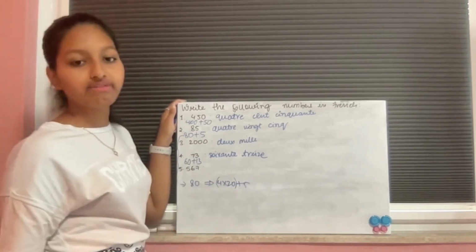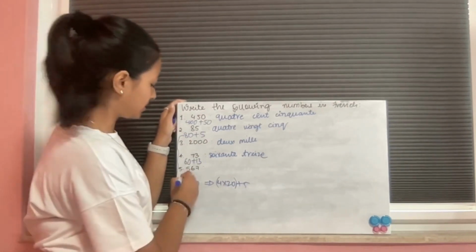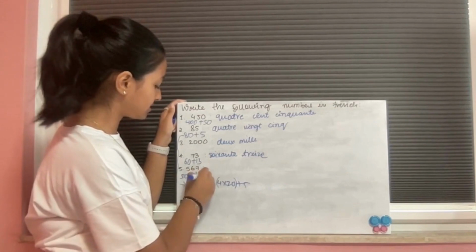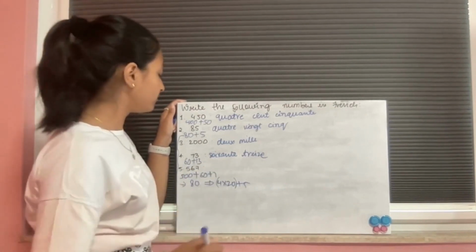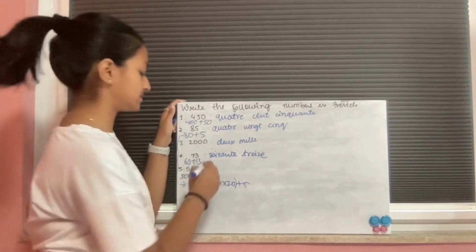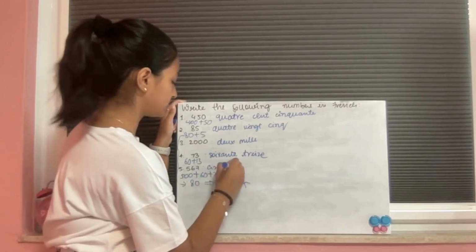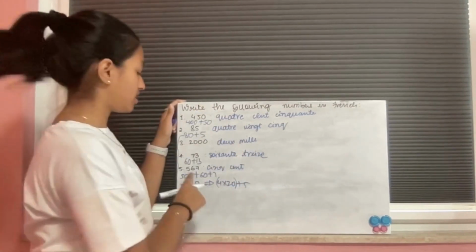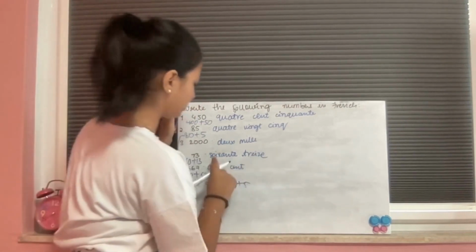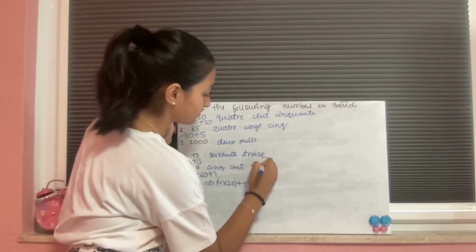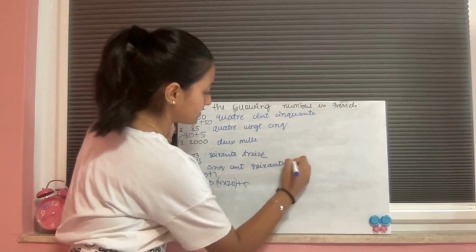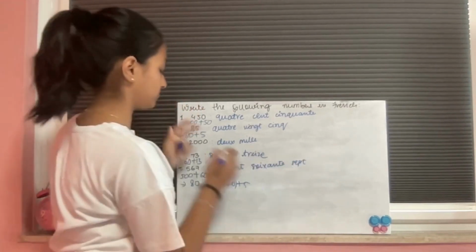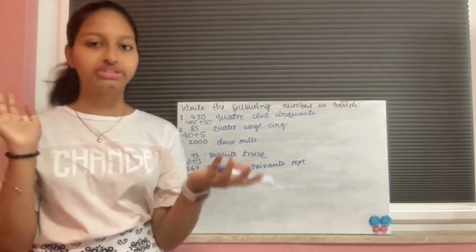Now 567. So 567 is 500 plus 60 plus 7. 500 in French is cinq cents, because 100 multiplied by 5, right? 60, we know, that's what we did over here as well. And then 7, because that's sept. So that's it. Wow, we're done with numbers.